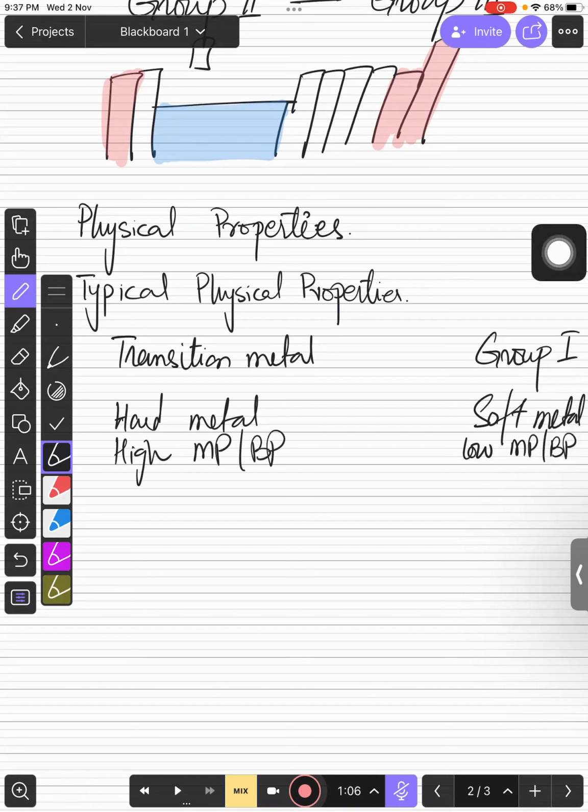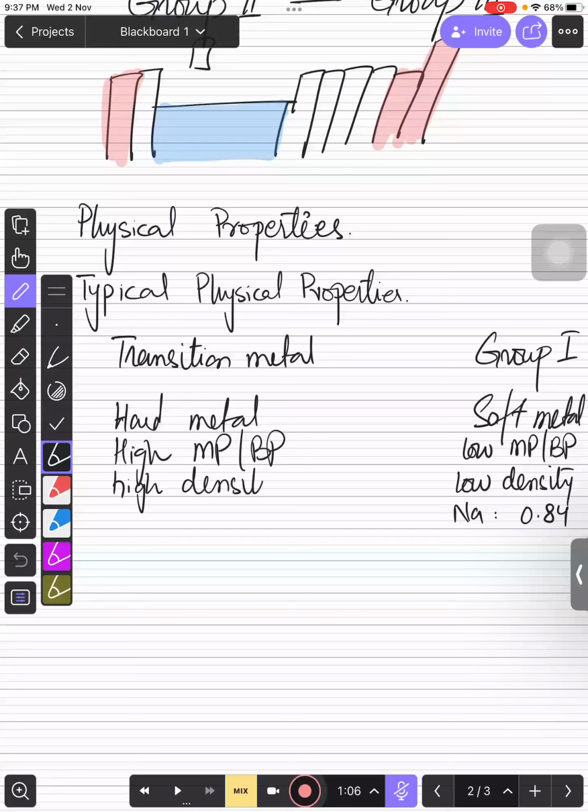If you talk about densities, group 1 metals have low densities. The density of sodium is almost 0.844, suppose. And transition metals have high densities. If you talk about iron, suppose it is somewhere around 7.64, which is too much, right? So these are the specific differences, the typical physical properties, their specific physical properties.